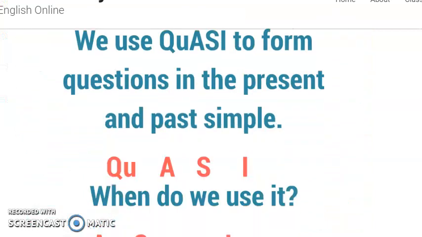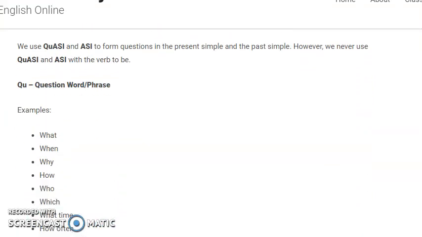Let's see if I can find question words. Question words we have studied are these: what, cosa, when, quando, why, perché, how, come, who, chi, which. It's very similar to what. Time, how often for the frequency. We use how often, if you remember, for example, with prepositions of time and adverbs of frequency. How often do you study English? I study English on Mondays.